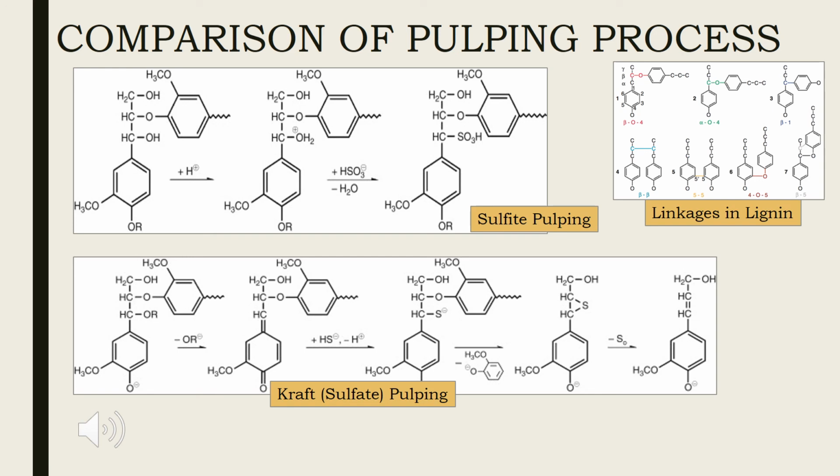Under acidic pulping conditions, the oxygen of alpha substituent is substituted first by protonation and subsequent nucleophilic addition. In case of Kraft process, see in figure, the beta-O-4 linkage is cleaved at higher pH, for example in neutral sulfite pulping.